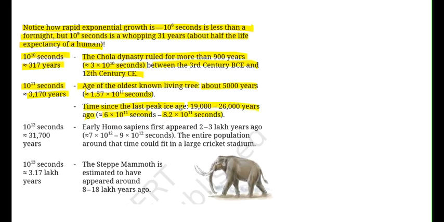Now 10 to the power of 12 seconds is approximately 31,700 years. Early Homo sapiens first appeared 2 to 3 lakh years ago. That is approximately 7 into 10 to the power of 12 to 9 into 10 to the power of 12 seconds. The entire population around that time could fit in a large cricket stadium.